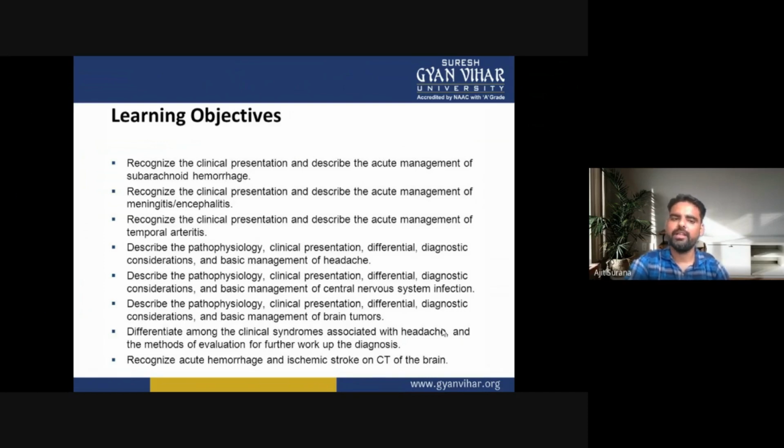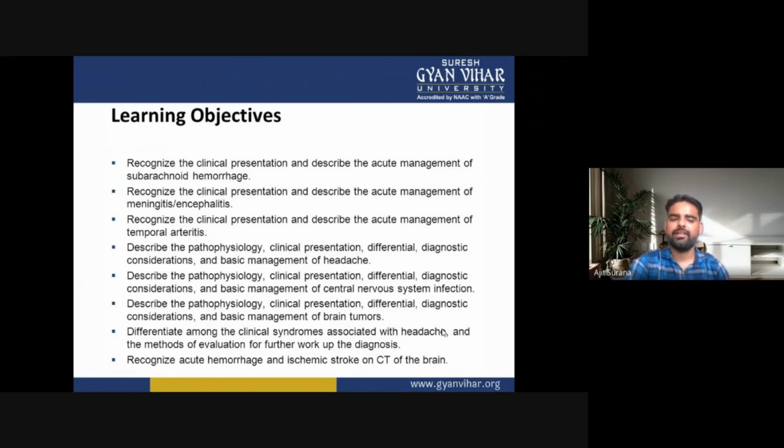of subarachnoid hemorrhage. Second, we recognize the clinical presentation and describe the acute management of meningitis or encephalitis. For any condition of meningitis or encephalitis, we recognize its clinical features and its acute management. Third, we recognize the clinical presentation and describe the acute management of temporal arteritis, and its clinical features.